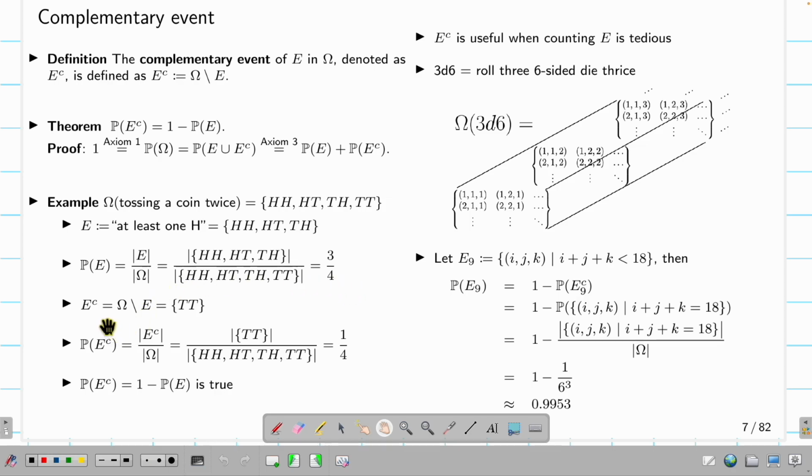And now suppose I consider the complement. E is at least one H. That means E complement is no H. That means it's TT. So the probability of this complement is just 1 divided by 4, so 1 over 4. So the probability of E complement, 1 over 4, is exactly equal to 1 minus 3 over 4, okay?